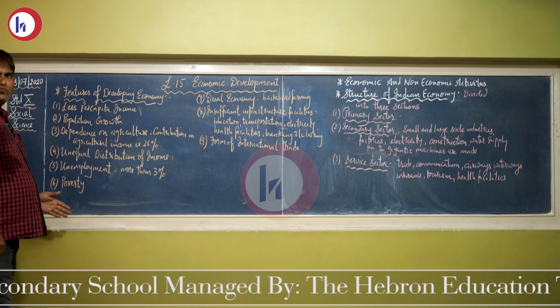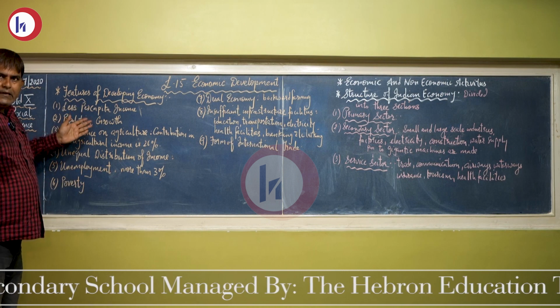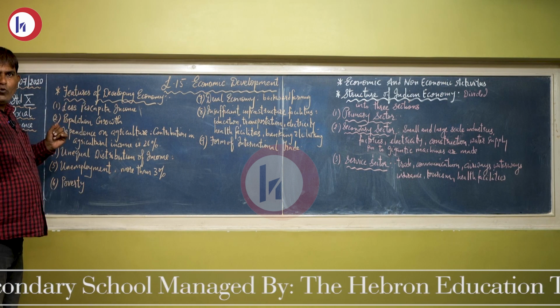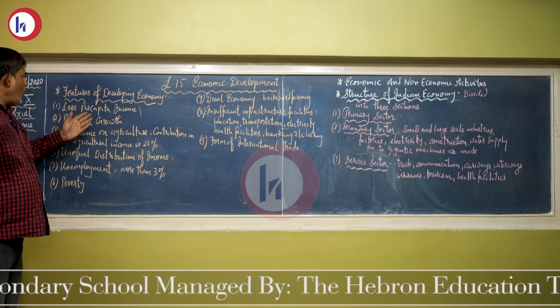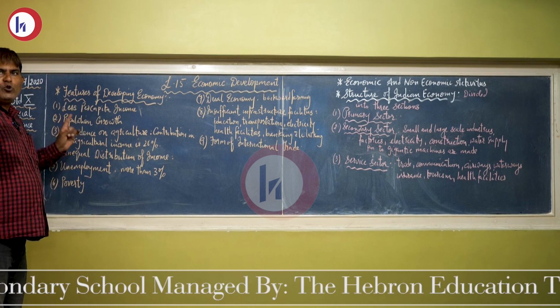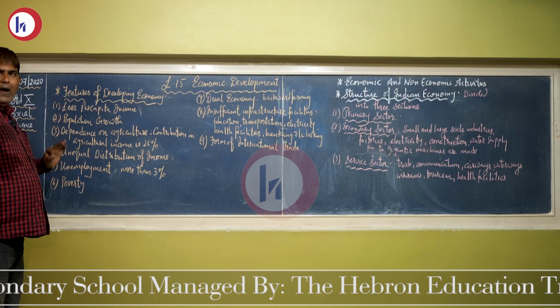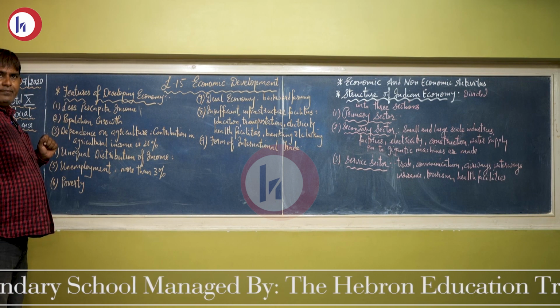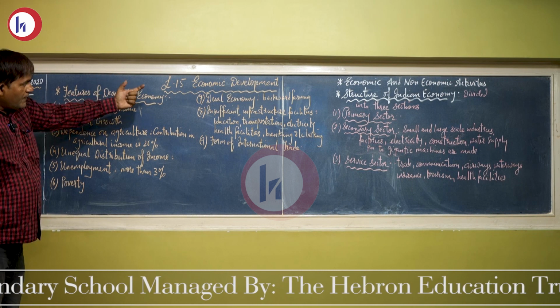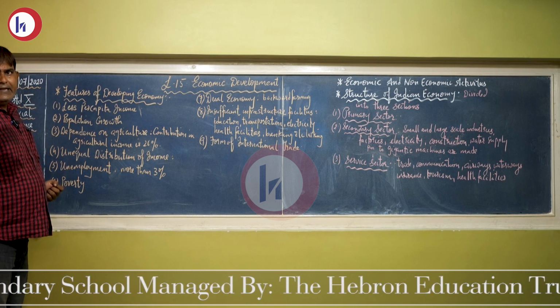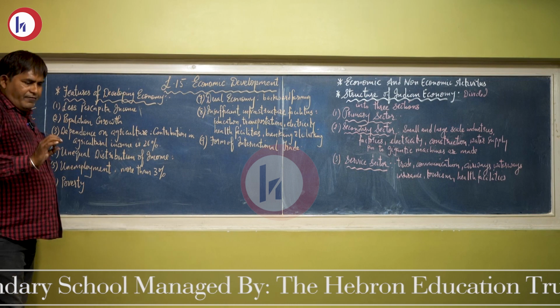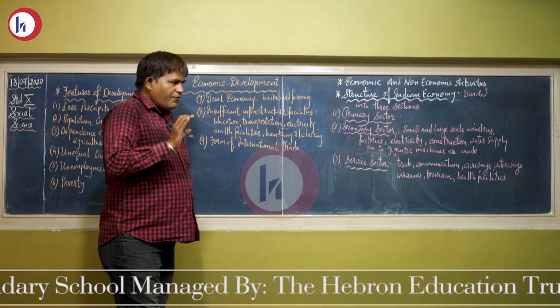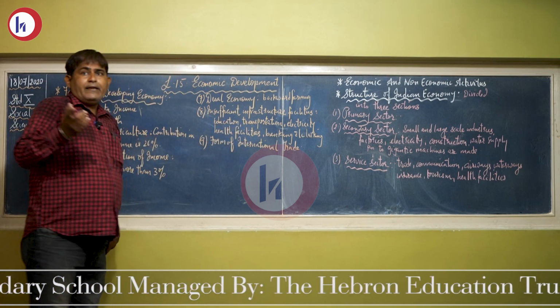You can take this question as EQ by 4, which means essay type questions carrying 4 marks. This is very, very important from this lesson, economic development. Now, let us understand the features of developing economy.